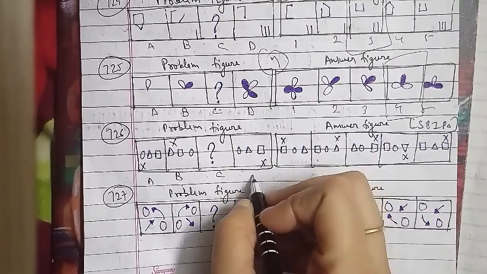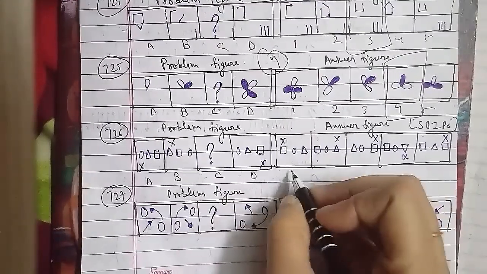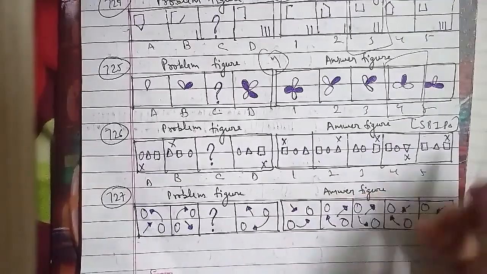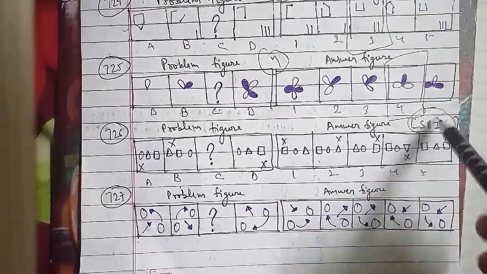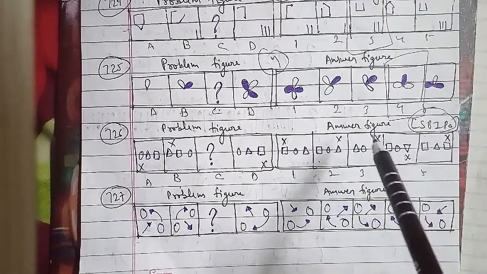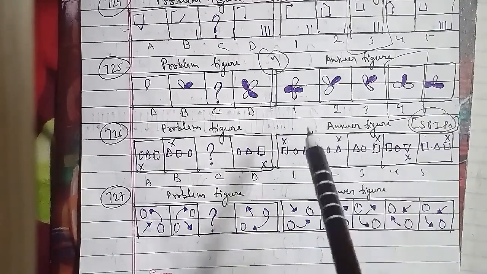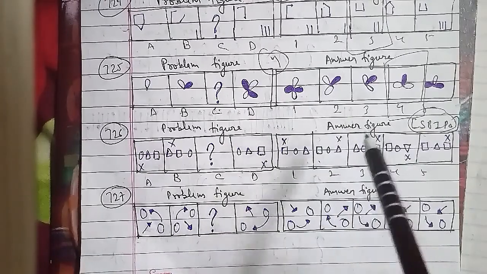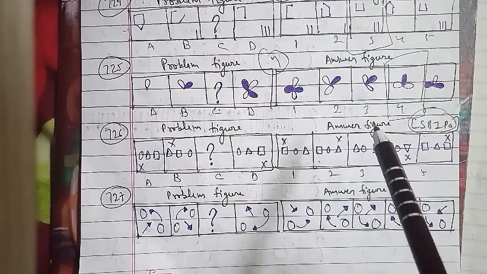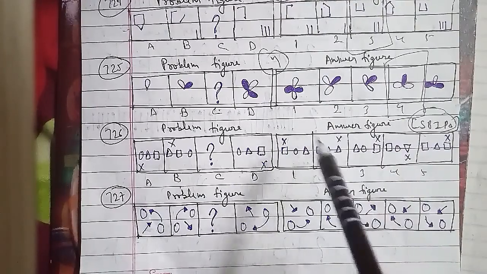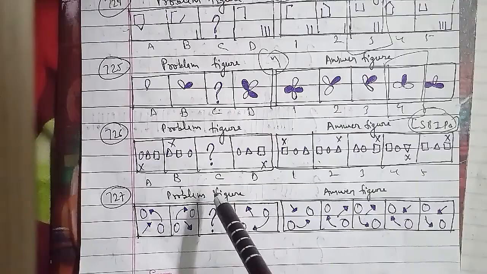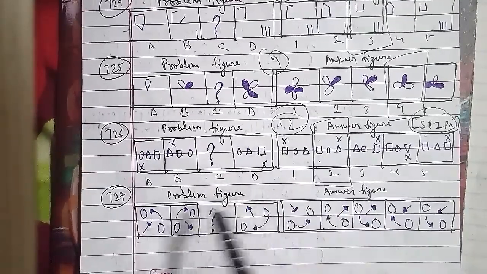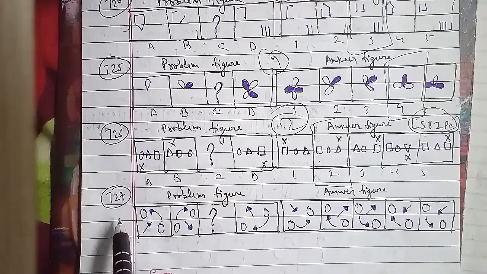Now we'll go ahead with the other one, that is the 727th question of the session. These were the problem figures and these were the answer figures as well, which have been named as figure A, B, C, D. This is 1, 2, 3, 4 and 5 respectively, where the figure rotates 90 degrees anti-clockwise and the direction of the arrow reverses in each step. So after the B figure, the C figure we have is the fifth figure. That will be the right answer for this question here.